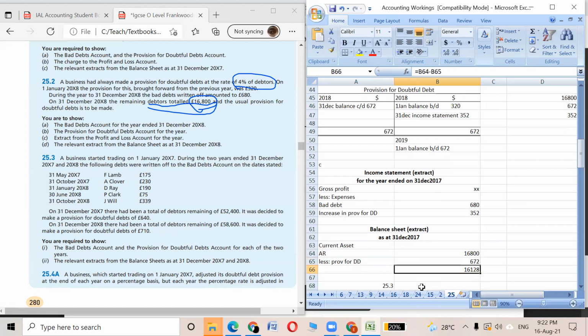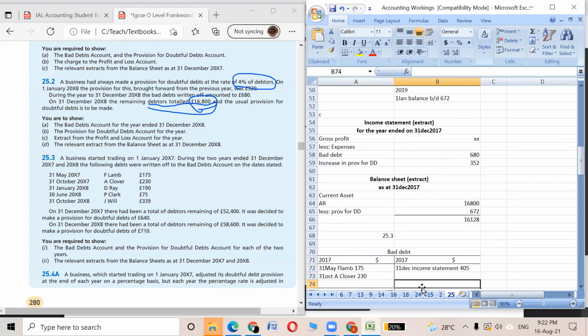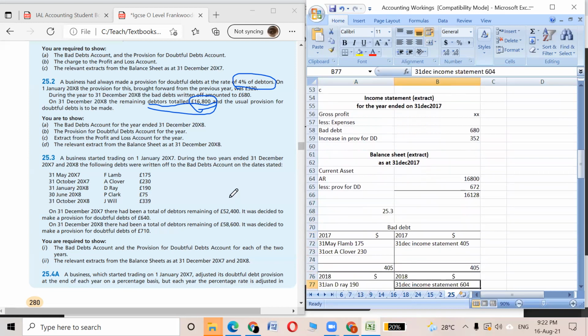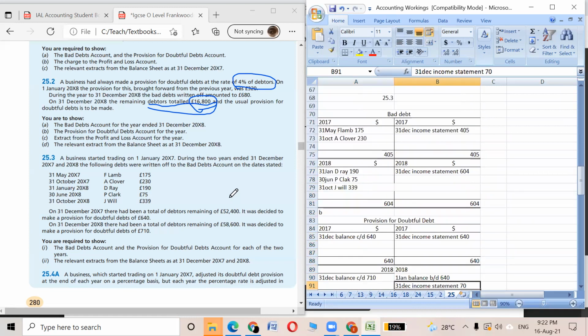Is it clear? Yes, sir. Okay, good. Next it's 25.3, so let's discuss 25.3. Any problem? No? Okay, so 25.2 and 25.3 will be your homework. Let's discuss 25.3.